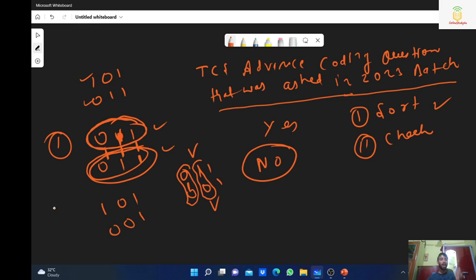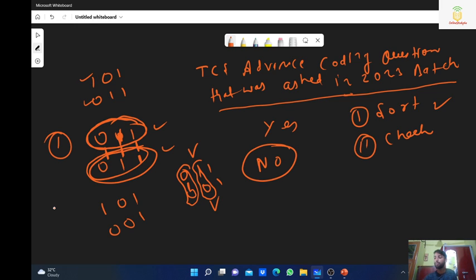Why? Because after sorting we conclude that these two numbers are not equal. So there is no possible way to rearrange all those things. So after sorting we will conclude that the first 0 will always come in front of the second 0. The first 1 will always come in front of 1.